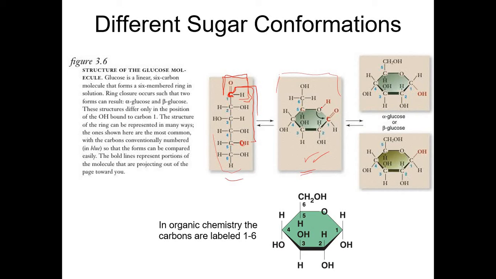This is carbon number 5. This is the OH on carbon number 5. Okay? So that's carbon 1, 2, 3, 4, 5, 6. Carbon 6, this whole thing here, becomes a substituent. Okay? It is not part of the ring. And then this OH, right?